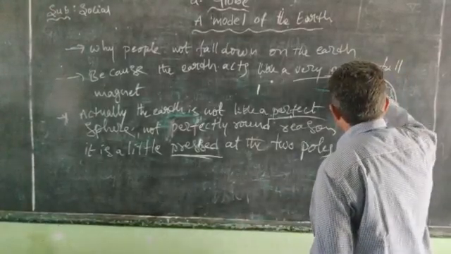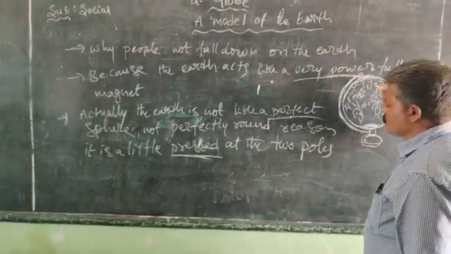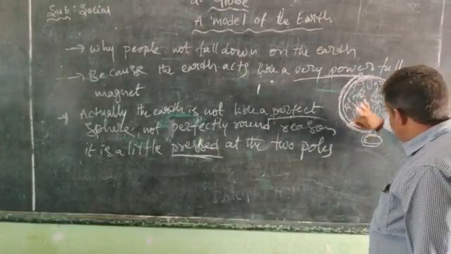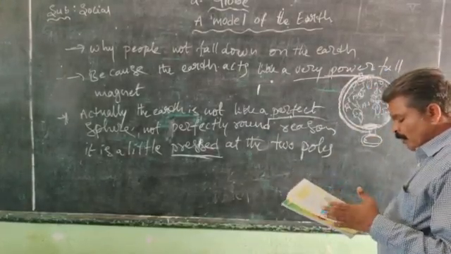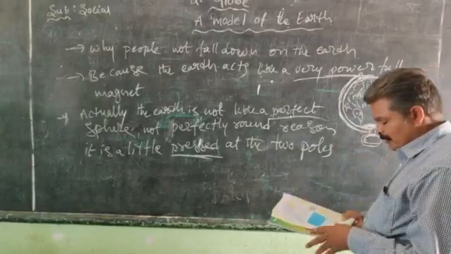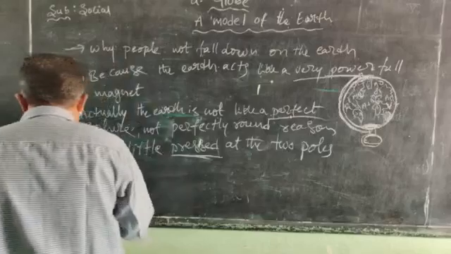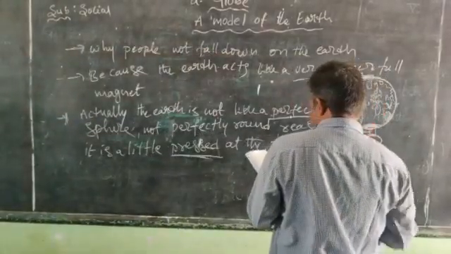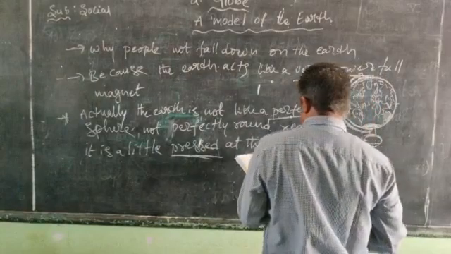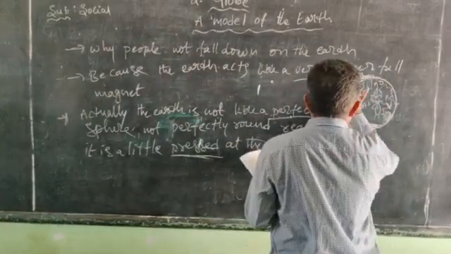We will show a ball shape, but actually it is not perfect, and the earth also has some bend.